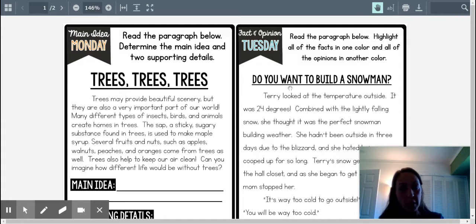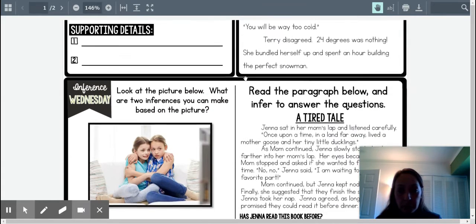So, for example, this topic says, do you want to build a snowman? If I were to list a fact, I would say that the freezing temperature is 32 degrees Fahrenheit. That is a fact. We could look it up and we could see if that's true. My opinion is I don't like snow. So those are the differences. That's the difference between a fact and opinion.